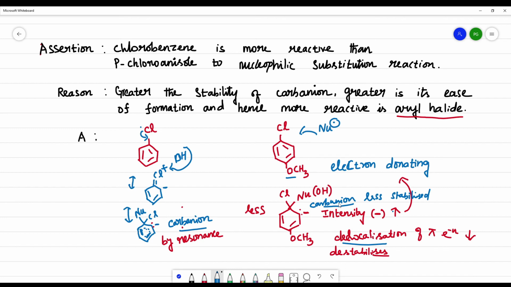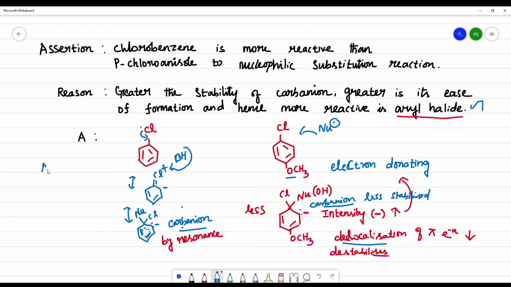Here, due to less resonance, the stability of carbanion will be decreased. Here the stability of carbanion will be more. So comparing chlorobenzene and parachloroanisole, the more reactive aryl halide is chlorobenzene.